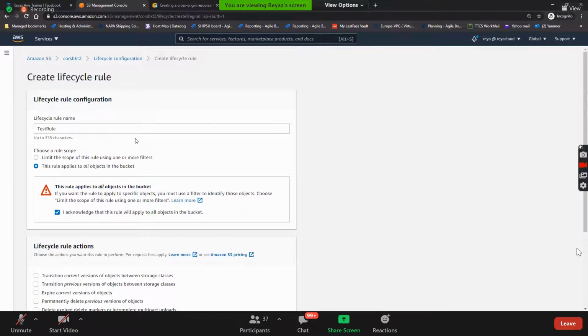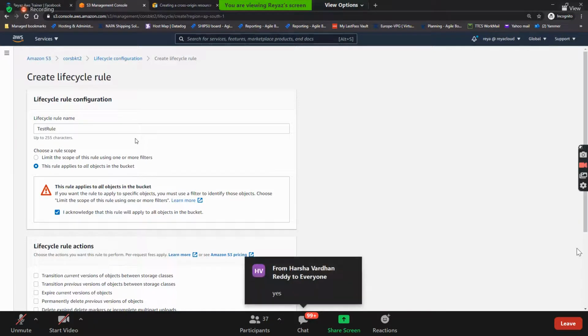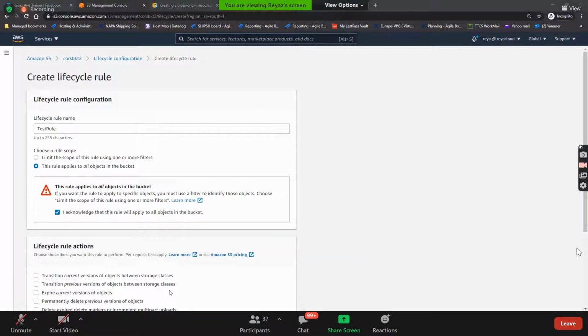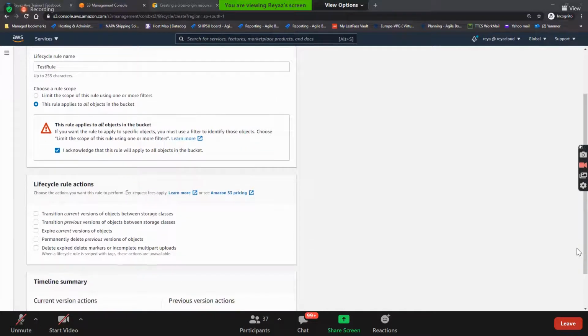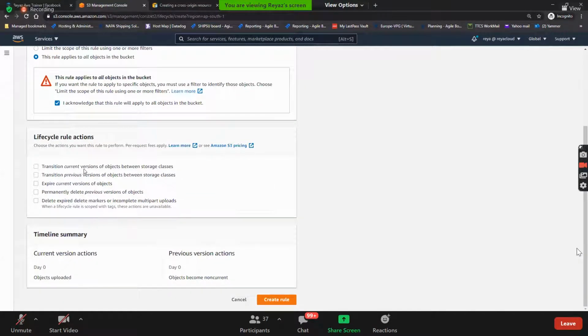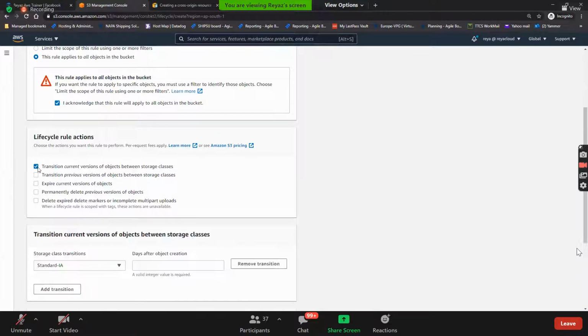Can you tell me, guys, can these lifecycle rules be used for both current versions and previous versions? Yes or no? Yes. See here, the lifecycle rule actions. You can do it for the current versions and you can do it for the previous versions also. Let's select the current versions, for example.